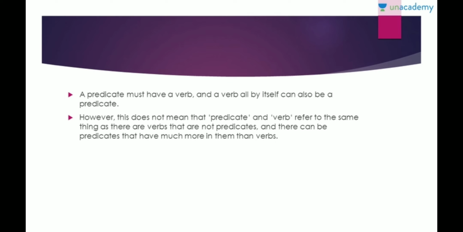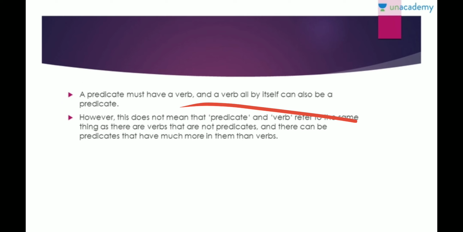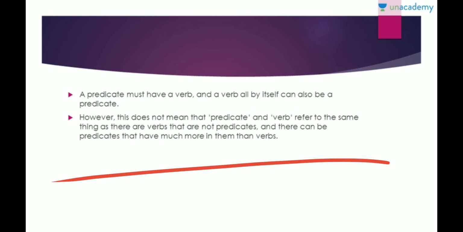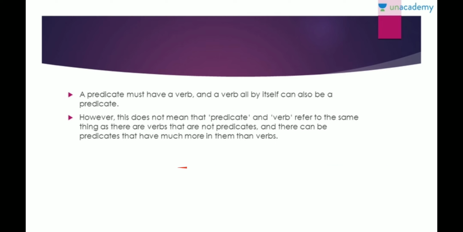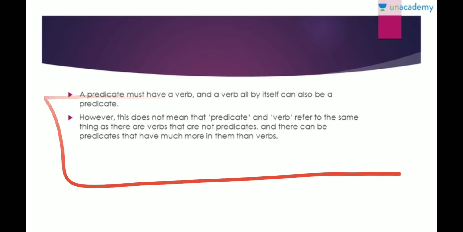A predicate must have a verb, and a verb by itself can also be a predicate, right? So predicate is basically telling you what a particular thing is doing. Either it can be solely a verb or it can have a verb. However, this does not mean that predicate and verb refer to the same thing, because there are verbs that are not predicates, and there are predicates that have much more than verbs in them, which we have seen also, right?